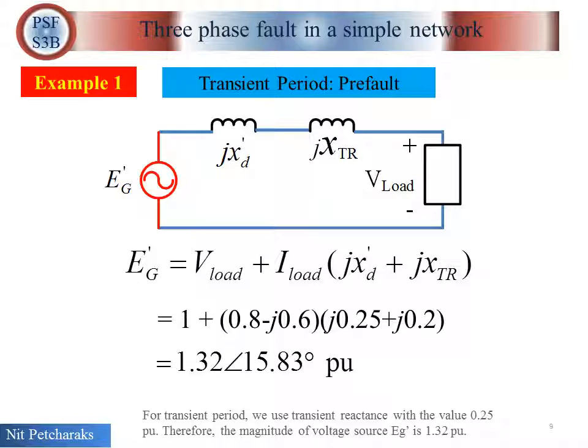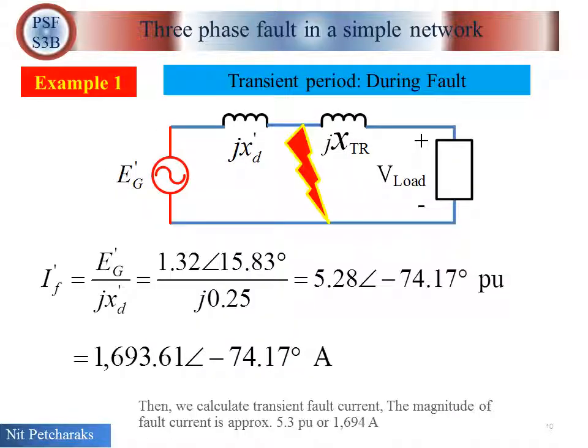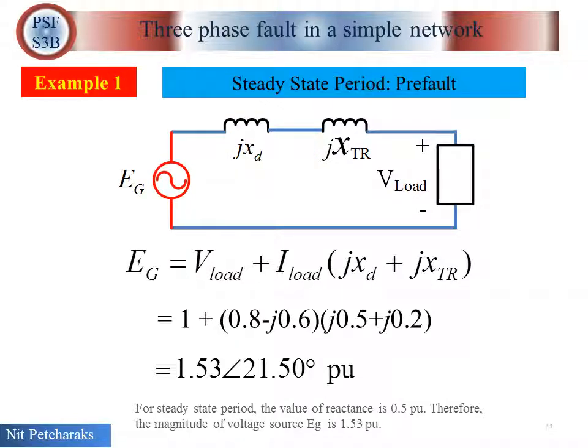For transient period, we use transient reactance with the value 0.25 per unit. Therefore, the magnitude of voltage source, E g prime, is 1.32 per unit. Then we calculate transient fault current. The magnitude of fault current is approximately 5.3 per unit or 1694 amperes.